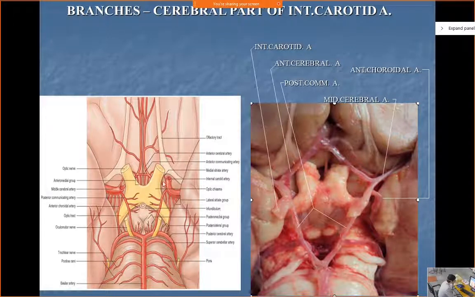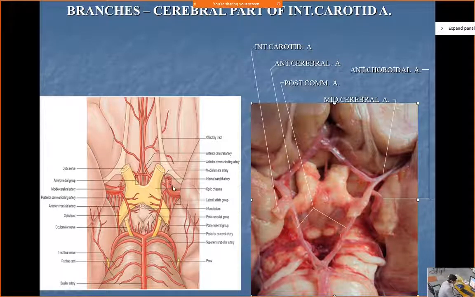Okay, over here you can see this is the internal carotid. Now, we have cut the internal carotid, we have inverted the brain, we are looking at it from below. So here you can see the ophthalmic artery has already gone into the optic canal. So you can't find the ophthalmic artery over here, it lies in the optic canal.